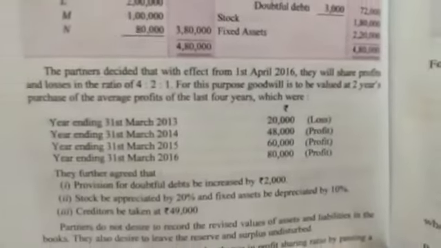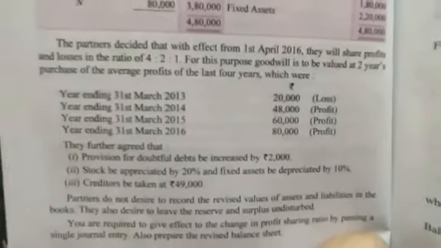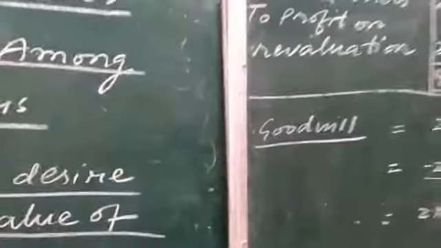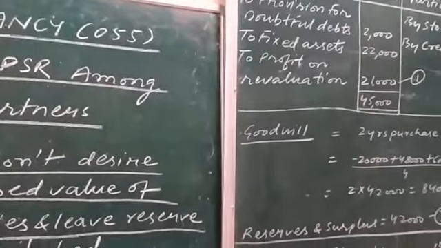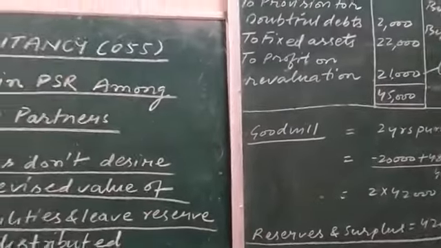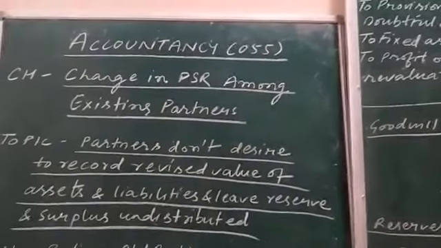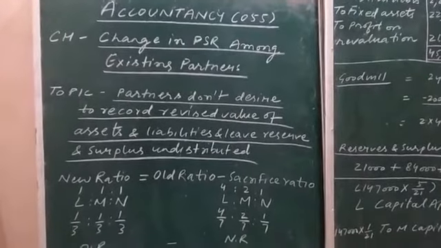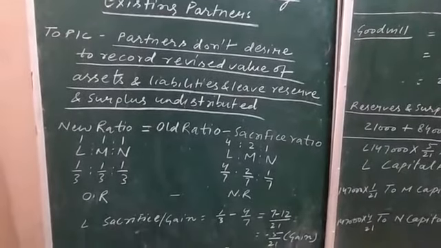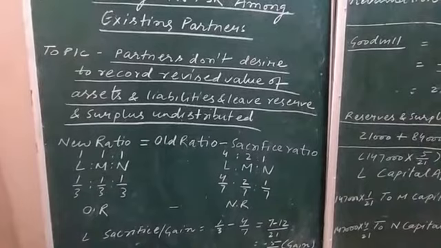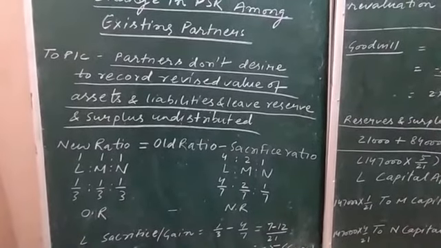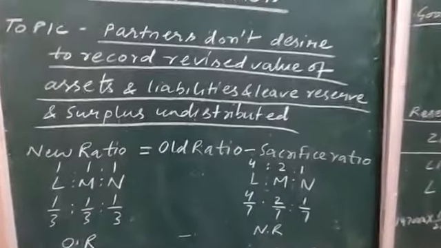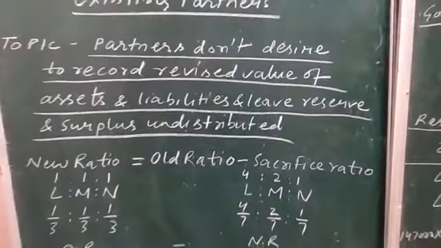All these three things are to be distributed in the sacrificing or gain share of the partners, which will be calculated on the basis of this formula: new ratio equal to old ratio minus sacrificing ratio.